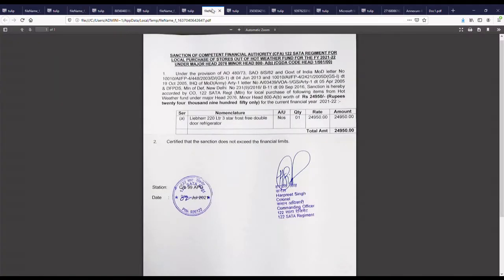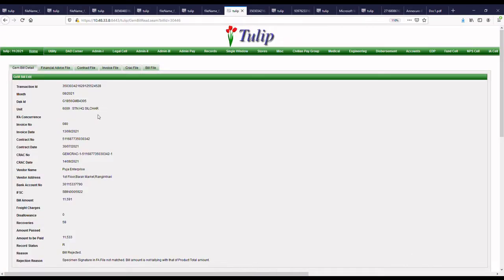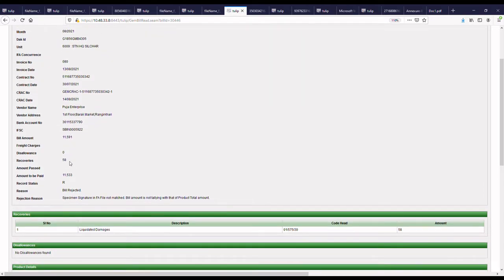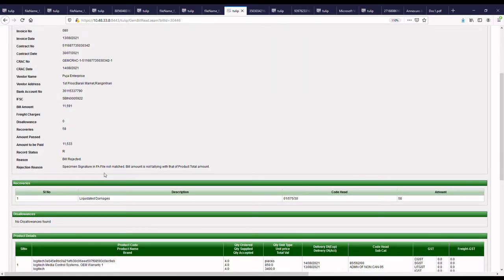Now the next case is a bill forwarded by one unit for a certain amount, 11,591, and it is being rejected. What is the reason? Here the reason written is that the bill amount is not tallying with the product total amount. Why so?